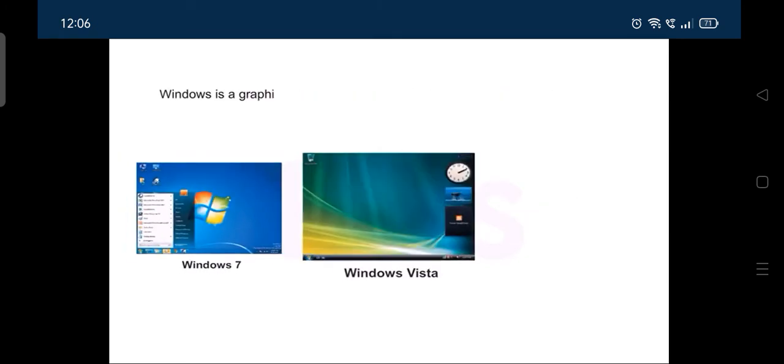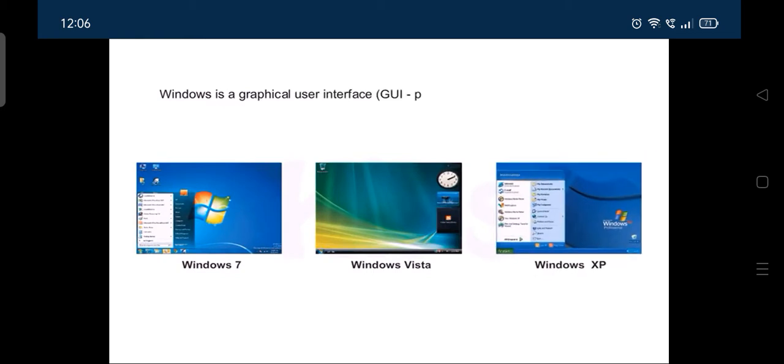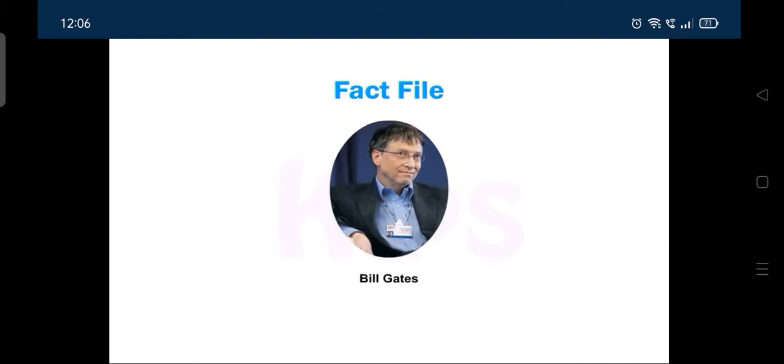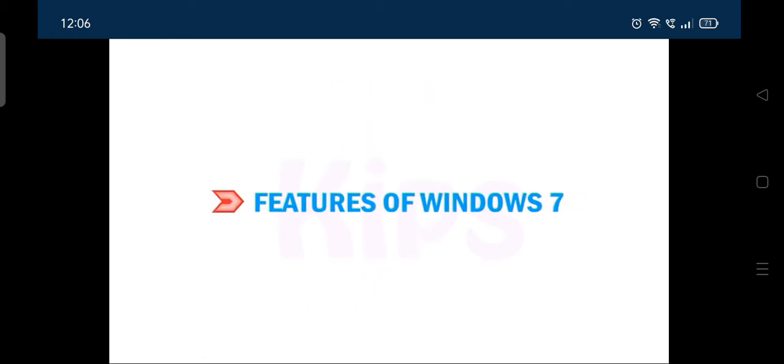Windows is a graphical user interface, GUI, pronounced as GUI, between a computer and its user. Now, time for a fact file. He is Bill Gates. He is the founder of Microsoft. Let me first tell you about the features of Windows.